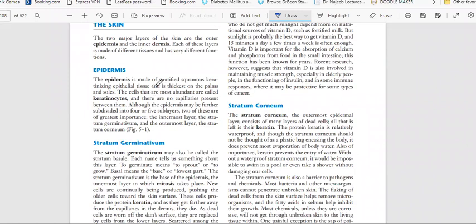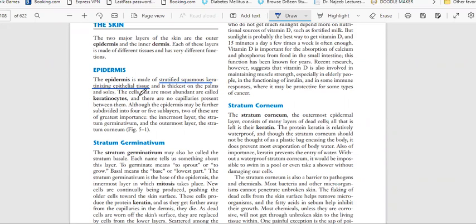The epidermis is made up of stratified squamous keratinizing epithelial tissue. So the epidermis is first of all epithelial tissue. Second, it is stratified, meaning it has multiple layers, not simple. It is squamous in shape.